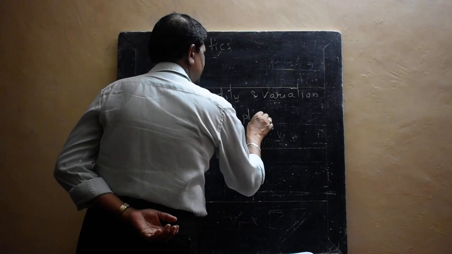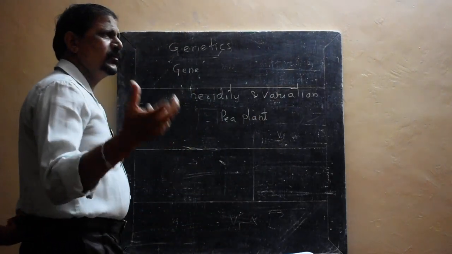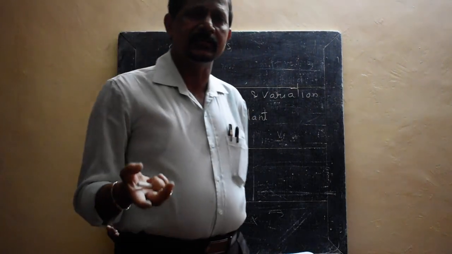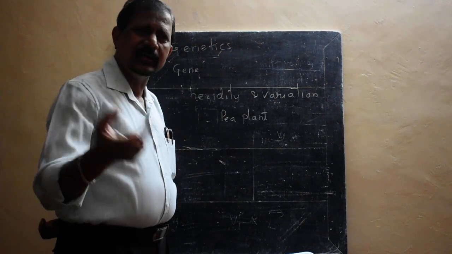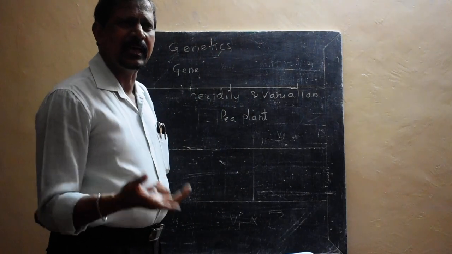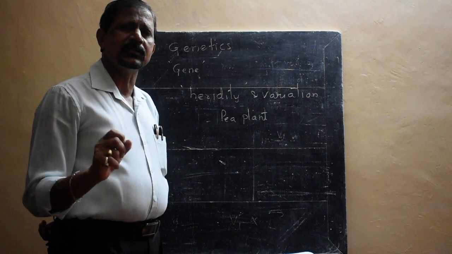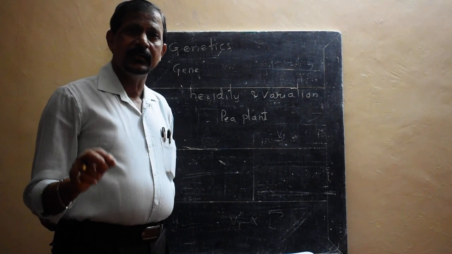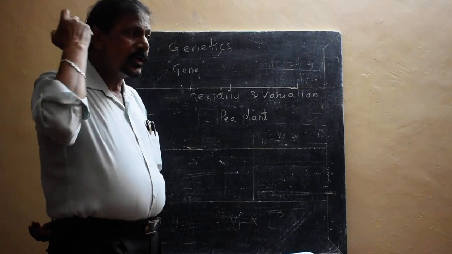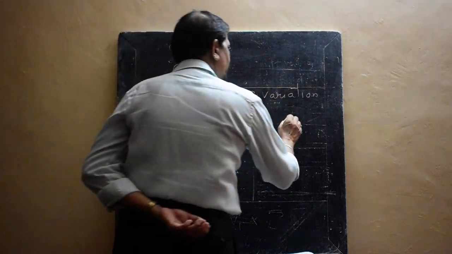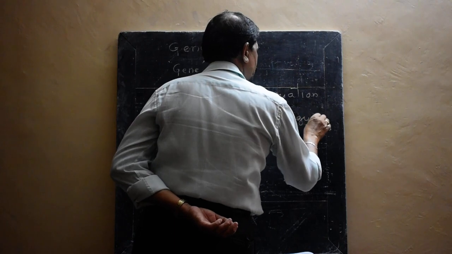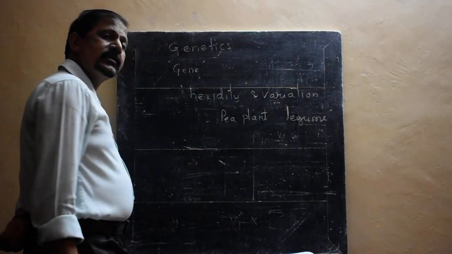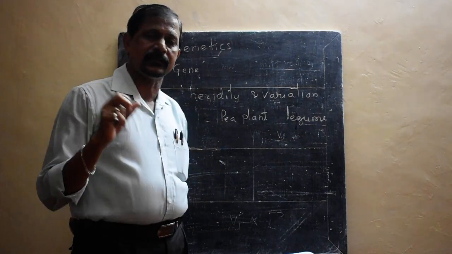Pea plant is a leguminous plant, just like beans, peas, black gram, green gram. All such plants belong to the family Leguminosae, and they bear legume as a fruit. That is why they are called Leguminosae.